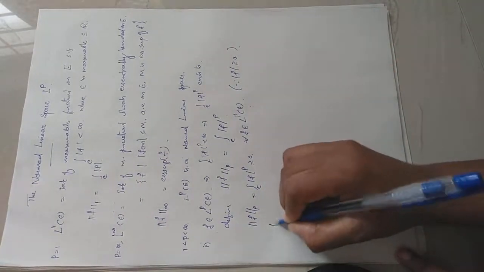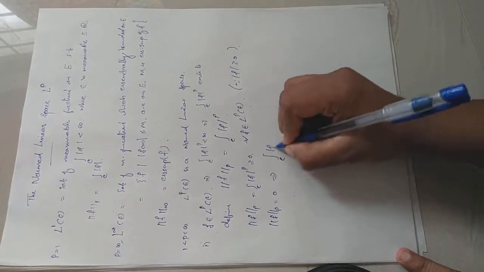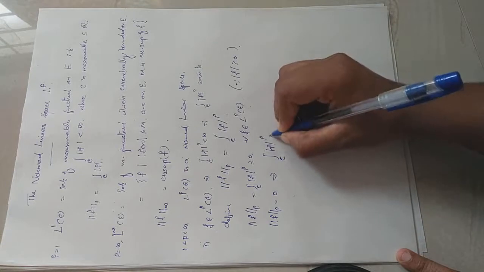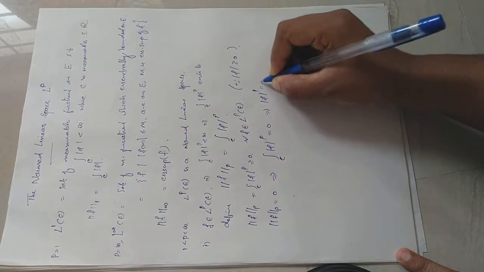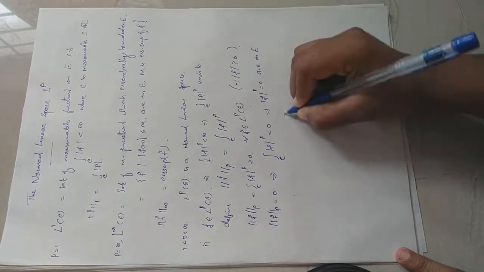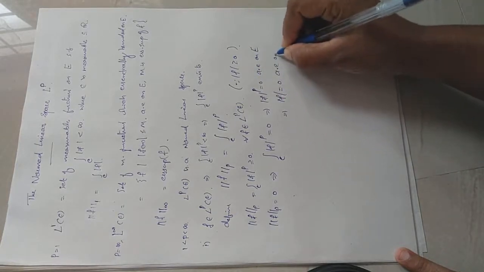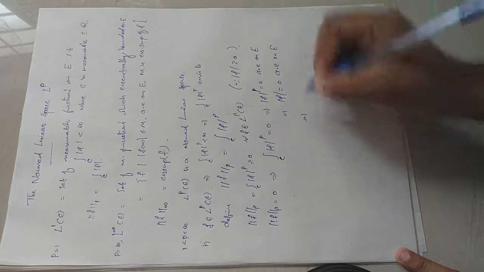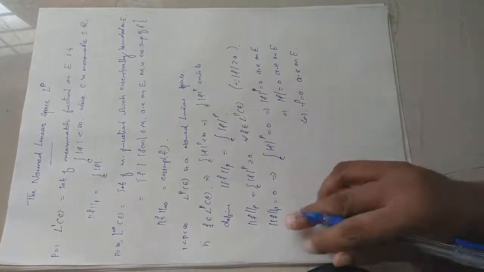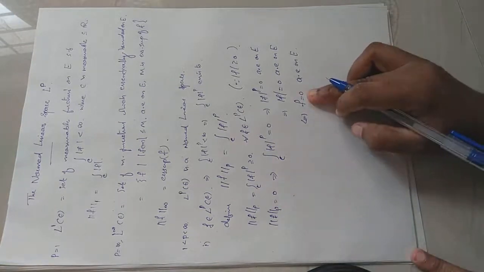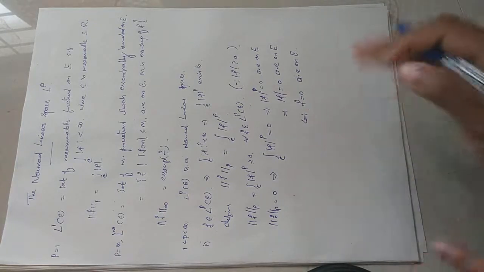So what happens if the p norm of f is equal to 0? When the p norm of f is equal to 0, the integral over E of mod f raised to p is equal to 0. The Lebesgue integral of a function being equal to 0 means that the function is equal to 0 almost everywhere on E. So mod f raised to p equal to 0 almost everywhere on E means mod f equal to 0 almost everywhere on E, which holds if and only if f is equal to 0 almost everywhere on E. So using that idea we get that the p norm of f equal to 0 implies f equal to 0, and f equal to 0 implies the p norm of f equal to 0. So the non-negativity condition is true.